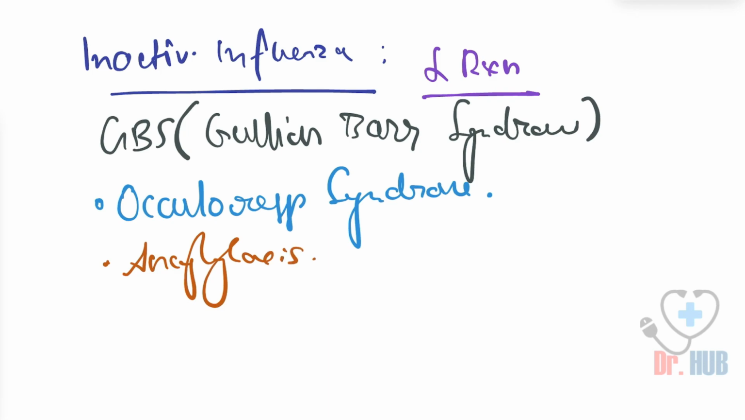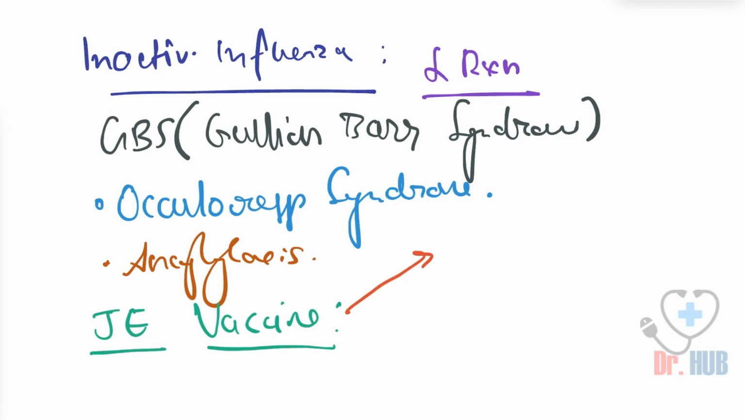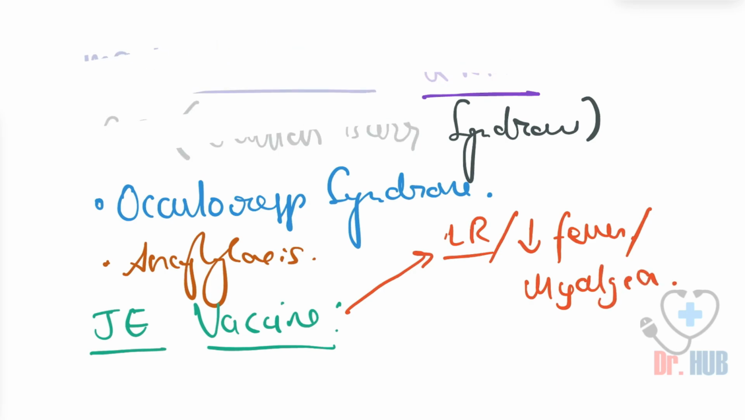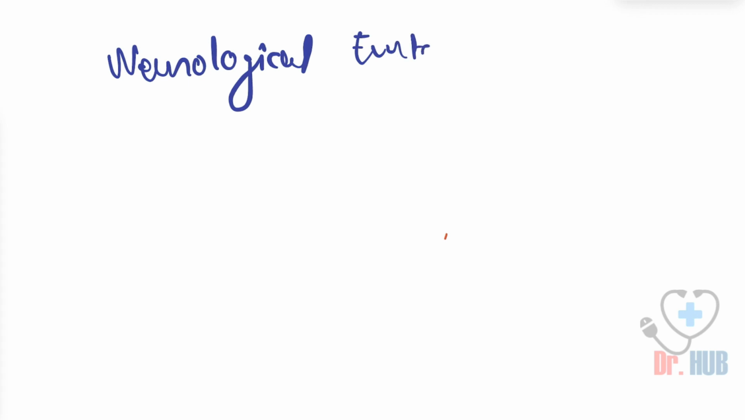Then we move on to the JE vaccine. What is the JE vaccine? JE vaccine is nothing but the Japanese encephalitis vaccine. This can lead to a local reaction, and there can be a low fever. There can be myalgia as well. And what are some rare complications? It can lead to neurological events, for example encephalitis.